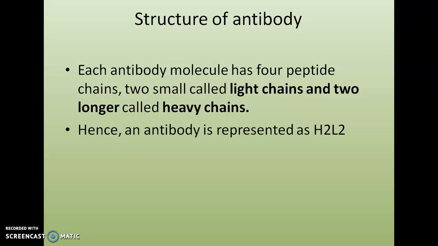Then next one is the structure of antibodies, a repeatedly asked question. Each antibody molecule has 4 peptide chains, 2 small chains called light chains and 2 longer chains called heavy chains. What's the structure? 2 heavy chains and 2 light chains. Hence, we can represent the antibody as H2L2.